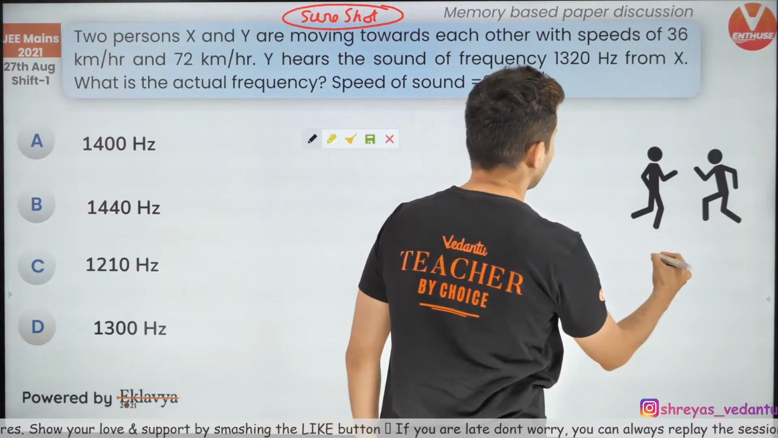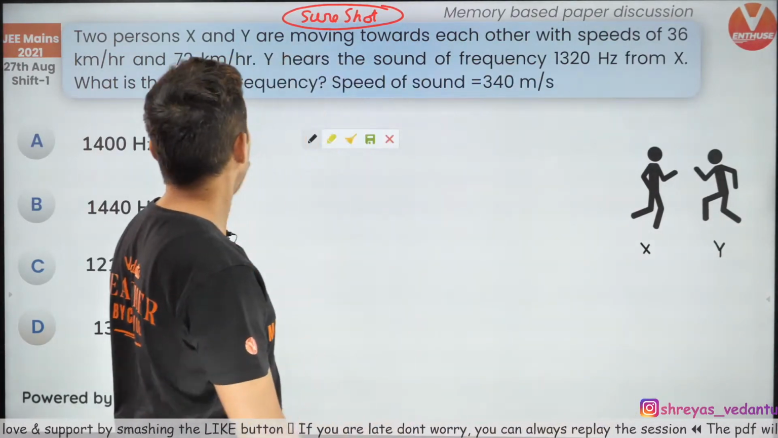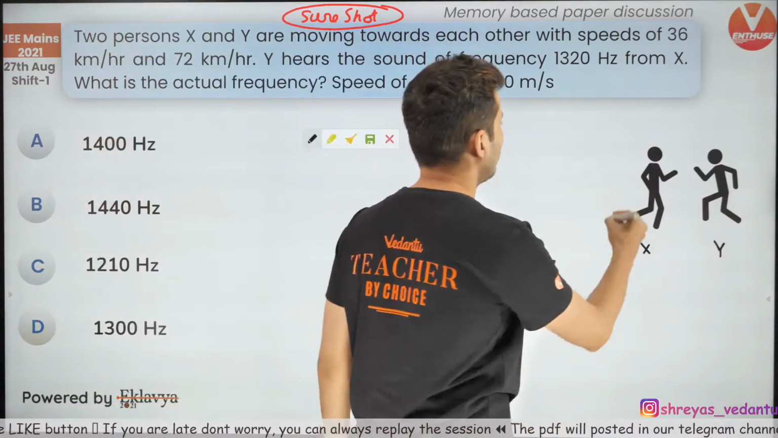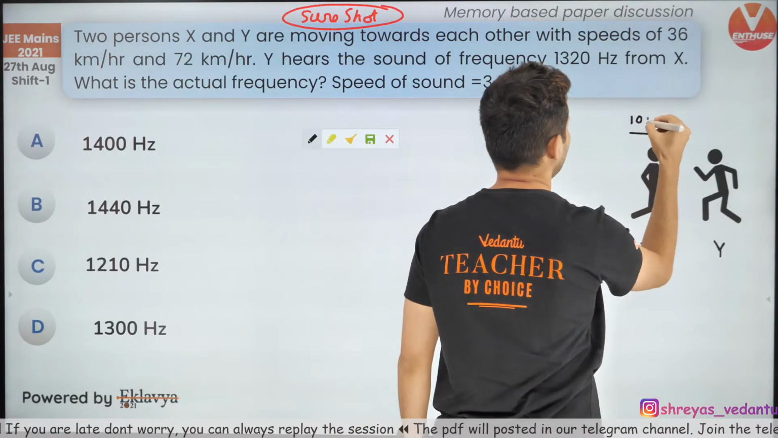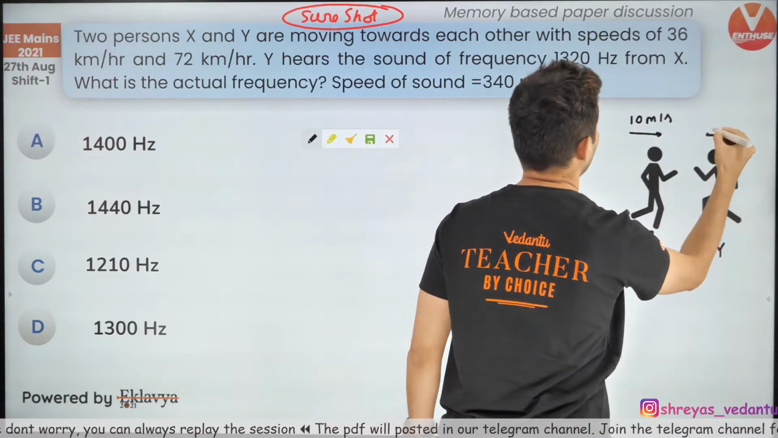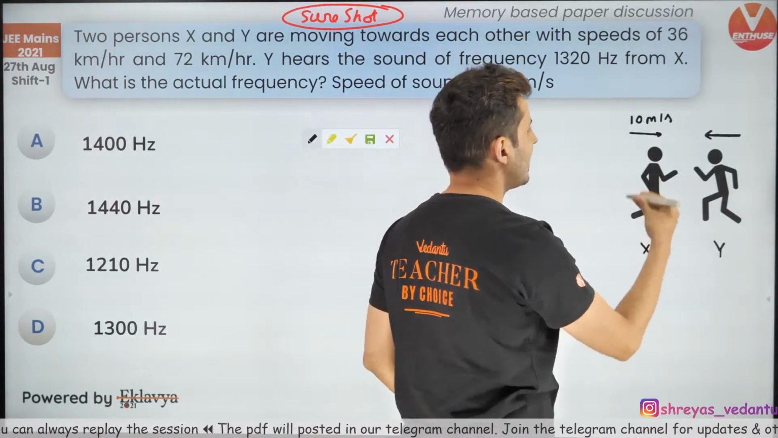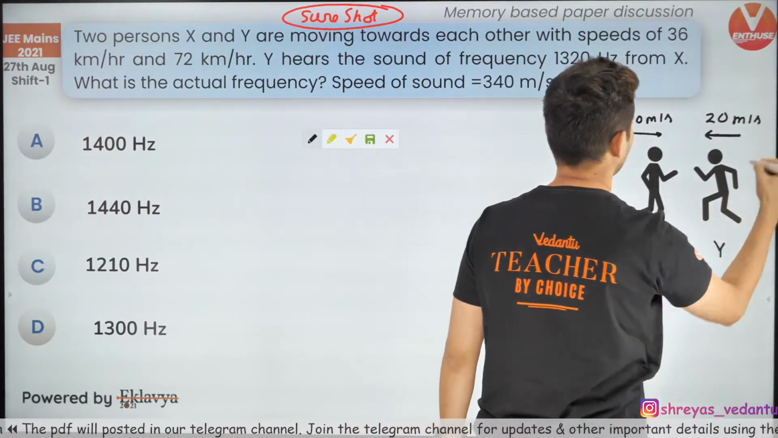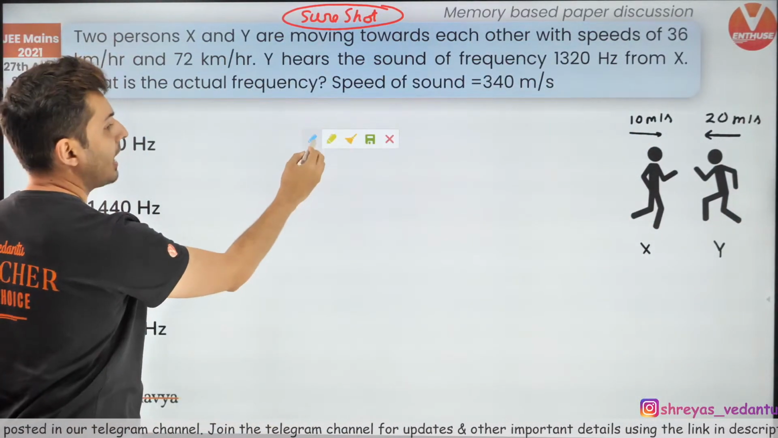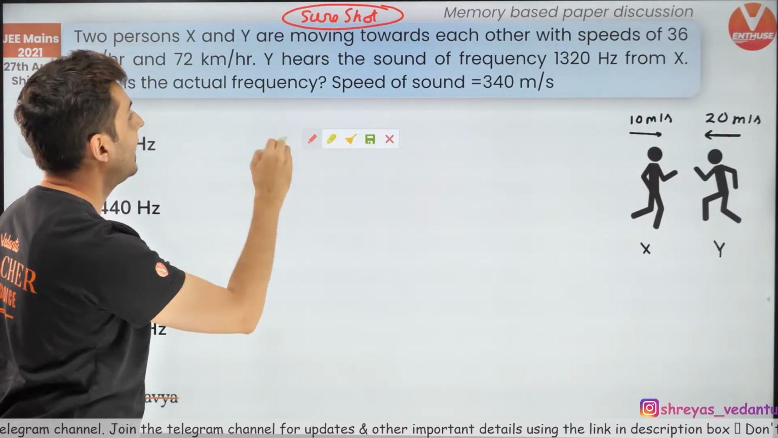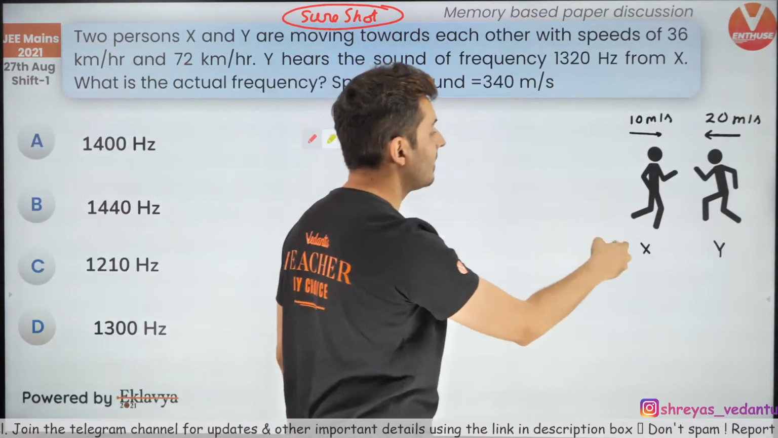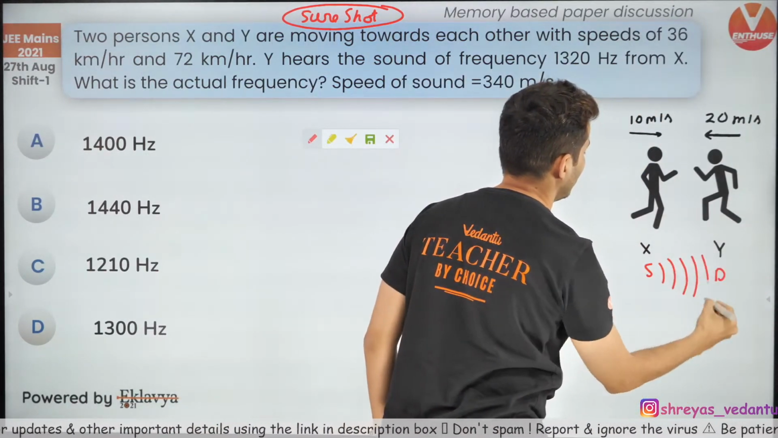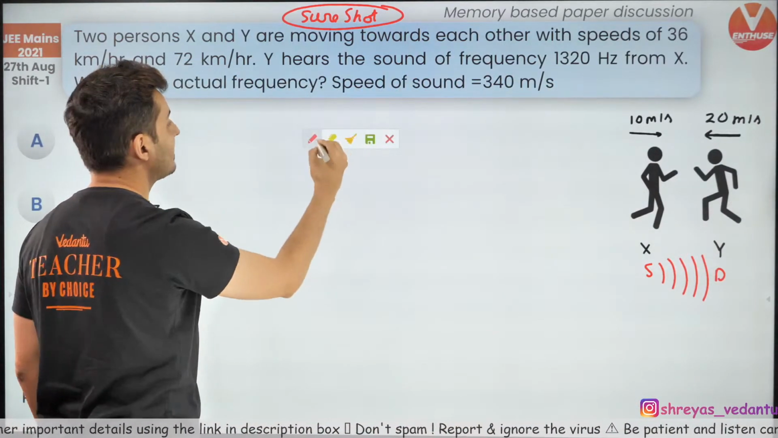So these are the two people X and Y, and they are moving towards each other. The speed of X is 36 kilometers per hour, which is nothing but 10 meters per second, and Y is moving at 72 kilometers per hour, which is 20 meters per second. Now, who is speaking and who is hearing the sound? That's very important. Y hears the sound. Y is the detector, X is the source, the sound is coming from here to here. The apparent frequency is 1320.